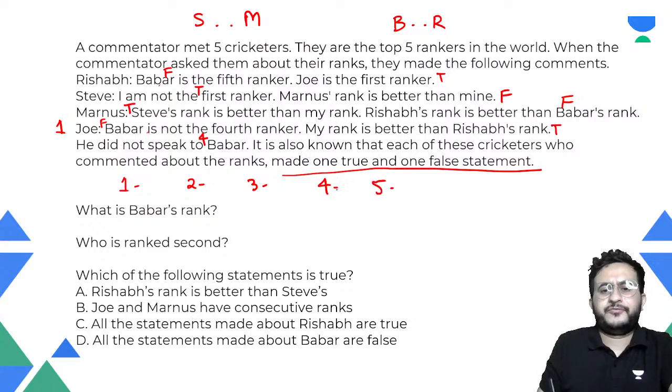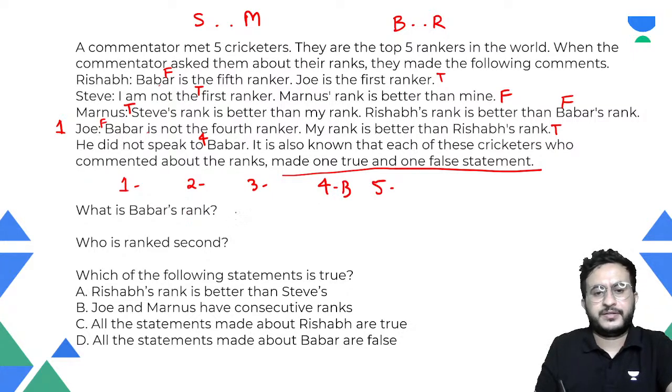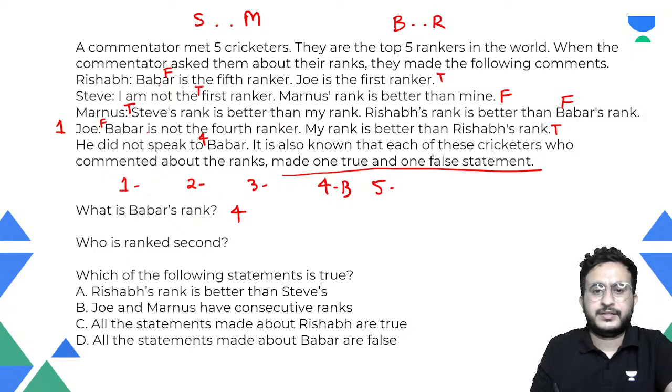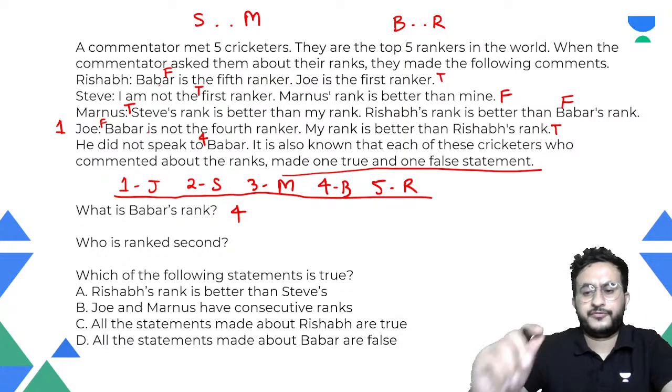So Babar is anyway fourth ranker, that we know. ठीक है? Babar's rank is 4. Now we know that Rishabh is after Babar. ये हमने यहाँ निकाला था ना कि Rishabh's rank is better than Babar's rank. That was false. So Rishabh has to be 5. Now Joe is first. That is already known to us. Steve is better than Marnus. So Steve will be second and Marnus will be third. So this is the rank of 5 players.